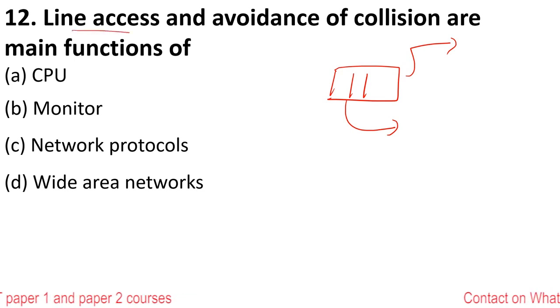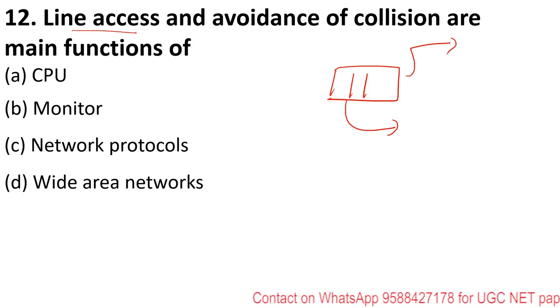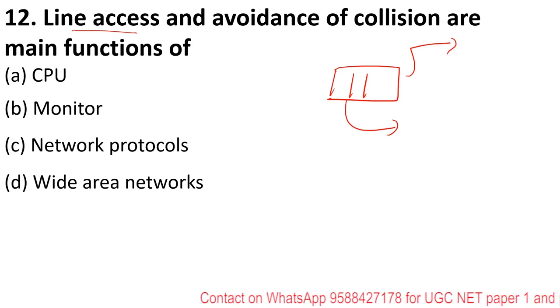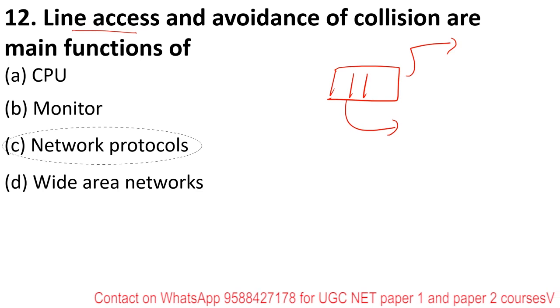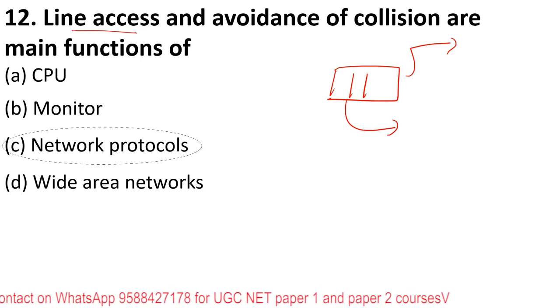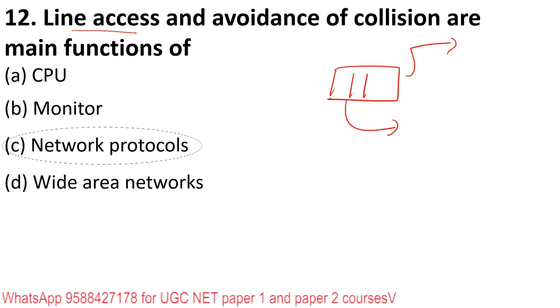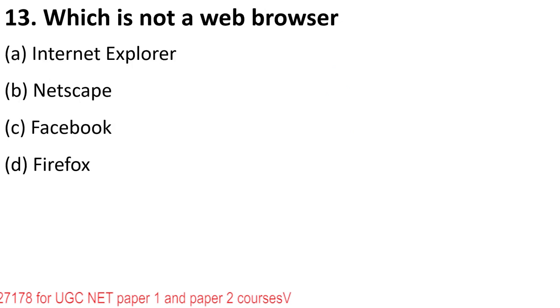So line access, how the data will be sent, and avoidance of collision, so that packets don't collide or hit each other, is taken care of by network protocols. We have numerous network protocols like TCP, IP, UDP. All these are protocols that take care of these tasks.